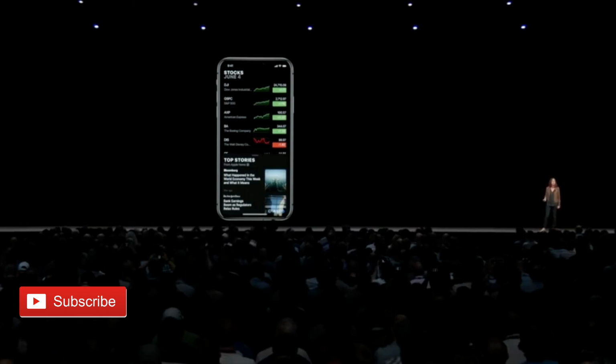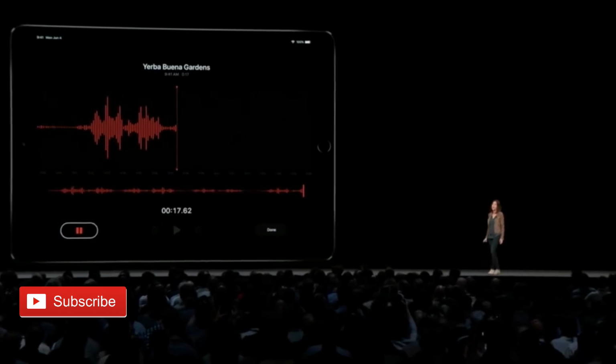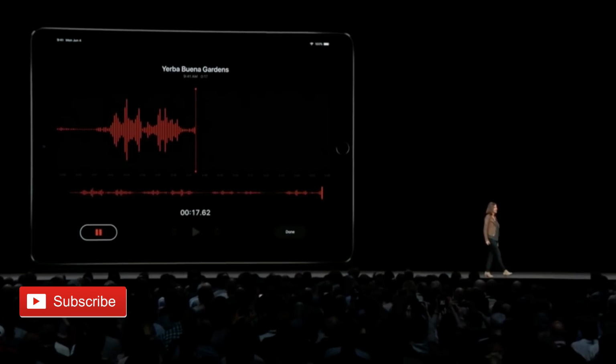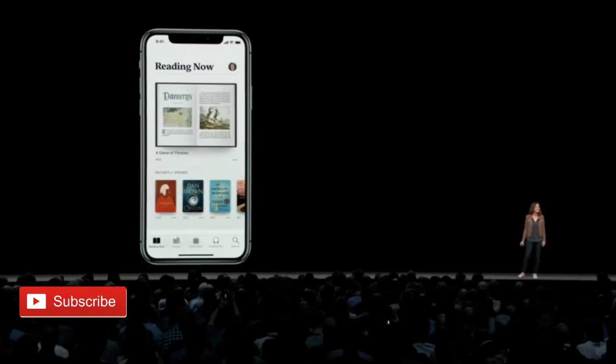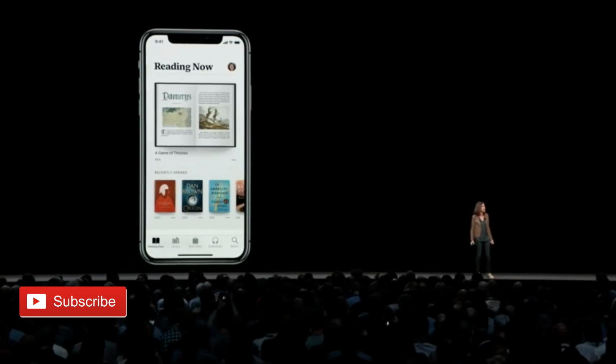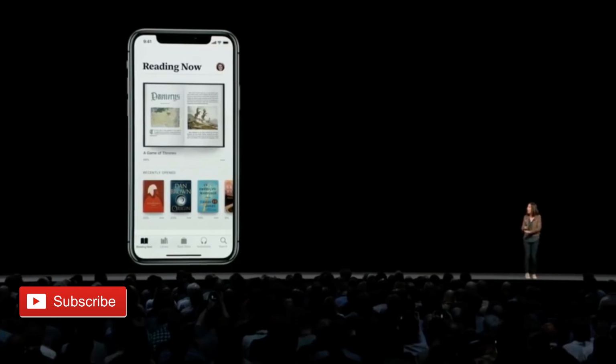Apple has also updated the Stocks app to include Spark Lines and Apple News within Stocks, and Voice Memos got an update that supports all Apple iOS and Mac devices, and audio files can now be synced across iCloud to access on any of your devices. iBooks has an all-new design with a new name, Apple Books. New features include a Reading Now tab, where you can pick up where you left off reading, and a new bookstore to browse through books and audiobooks.